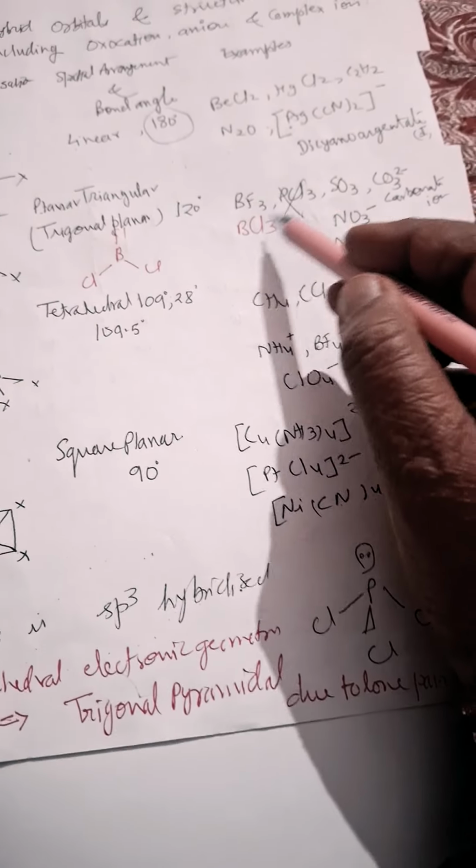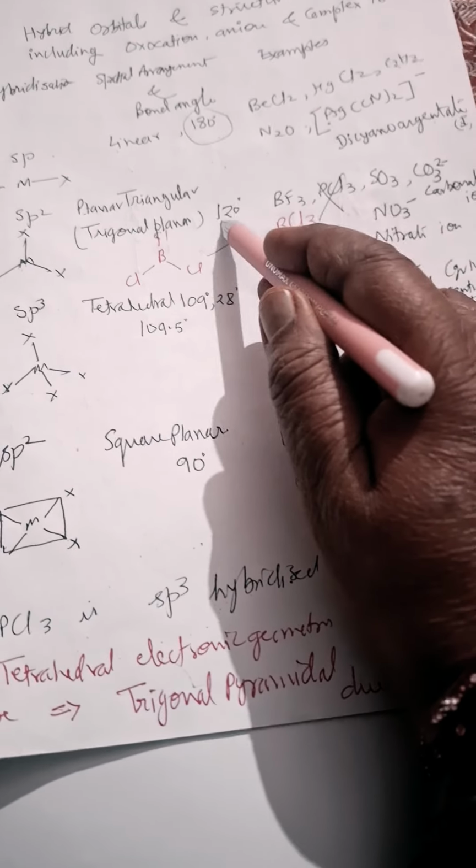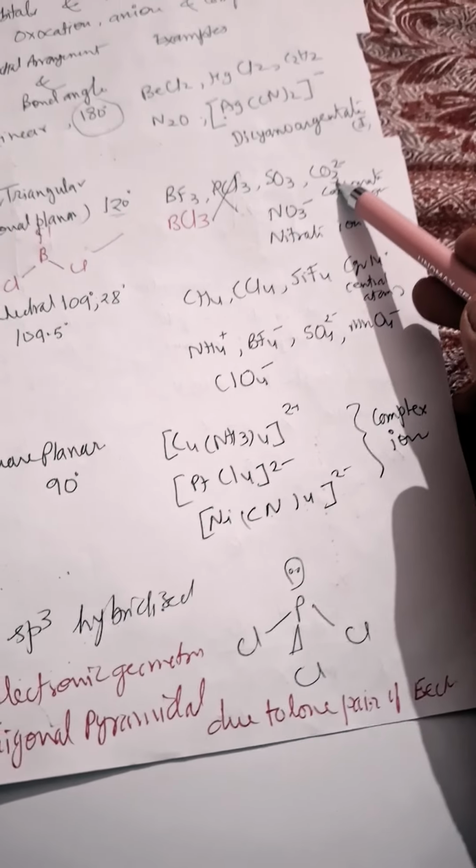So what was missing? It should be BCl3. BCl3 is correct. Trigonal planar and 120 degree angle. SO3 correct. Carbonate ion correct. Nitrate ion correct, NO3 with 1 negative charge.